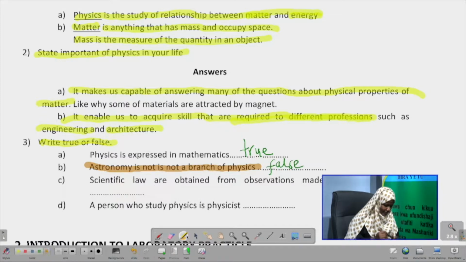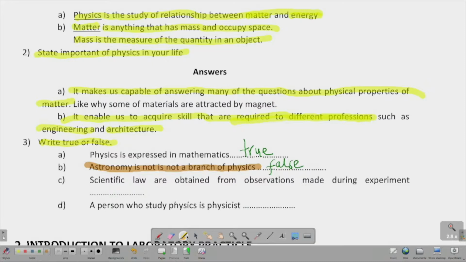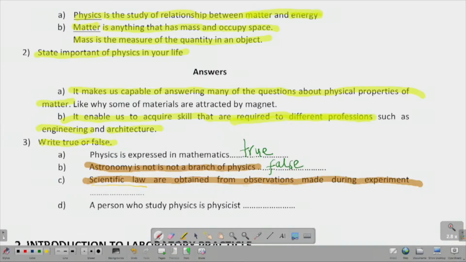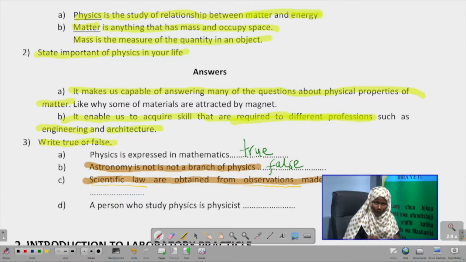Great. Let's continue. Number C here says scientific laws are obtained from observations made during experiments. Scientific laws are obtained from observations made during experiment. Okay, so here we have three key terms: scientific laws, observations, and experiment. In order to answer this question, we need to know what these words mean so that we can know if the statement is true or false.